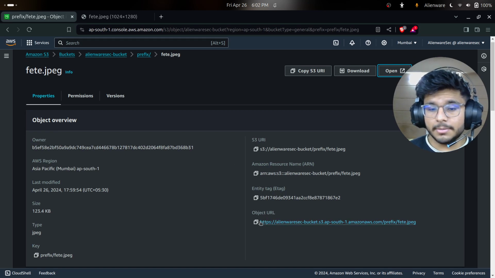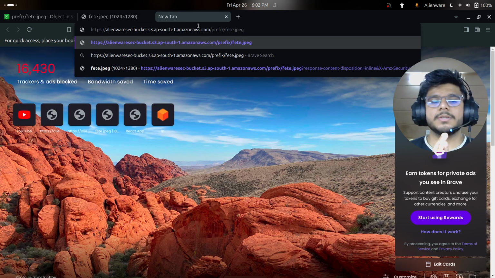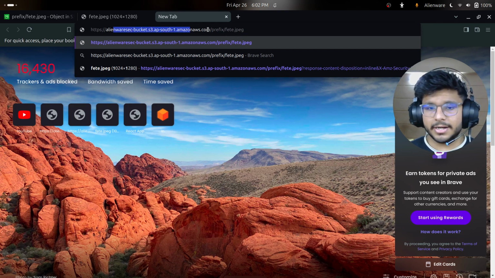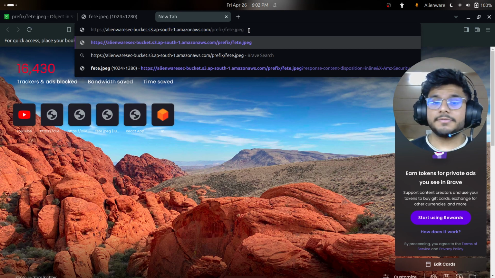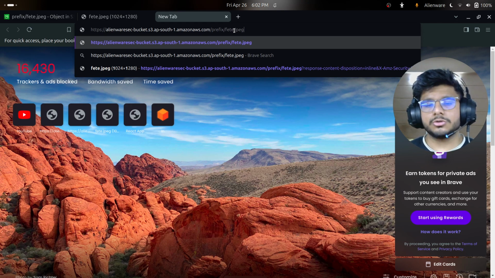If I copy my object URL and try to access it, suppose I am a member of the public, I don't have access to your account, I just got it from some data breach, from your source code, from anywhere. I got to know that this is your S3 bucket and this is the file you have put. It's a very sensitive file. Say we have put password.txt here, and the attacker got to know that password.txt is in here, has the complete URL, and thinks, let's go, I have access to it.